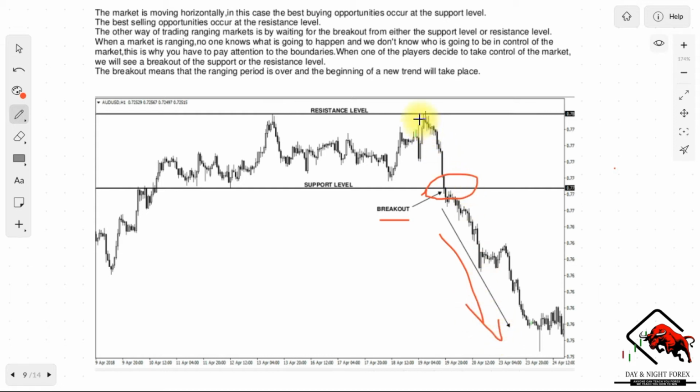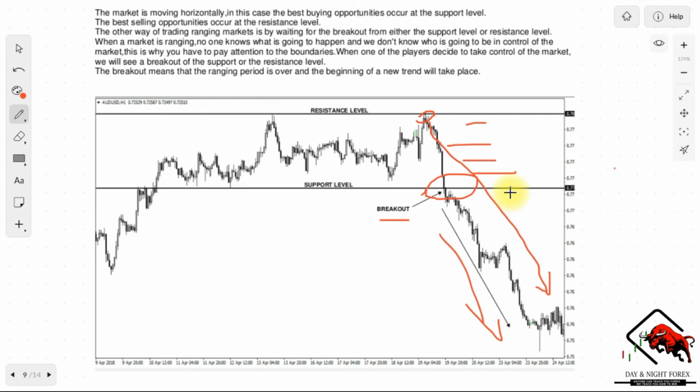So even if you had entered this trade right here and you're making use of a trailing stop loss, you would have actually been able to capture this trade all the way from here and right down through, because you'll be using trailing stops and it'll be just trailing a certain amount of pips, as we explained earlier on, one of the techniques that you use for risk management, which is the trailing stop loss. So this would actually work very perfectly if put together with this trading strategy right here in this market condition.